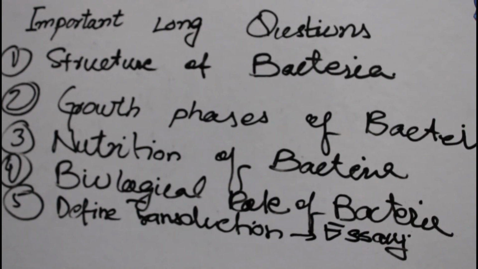For the note or essay on transduction, after the definition, we are going to tell about the detailed mechanism of transduction, and the experiments which we learned from the last lecture, how transduction was discovered and what the scientists did in their experiments. Then come the types or patterns of transduction, which are specialized transduction and generalized transduction. So this is question number 5, a long question.